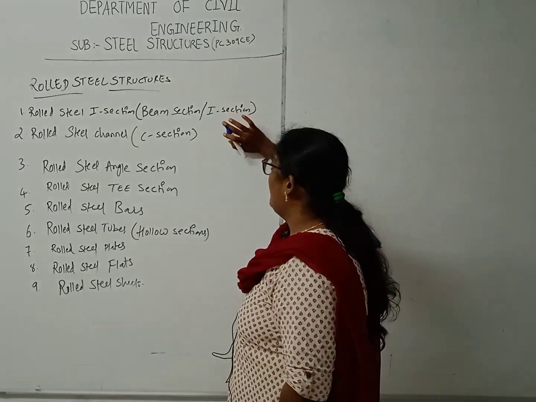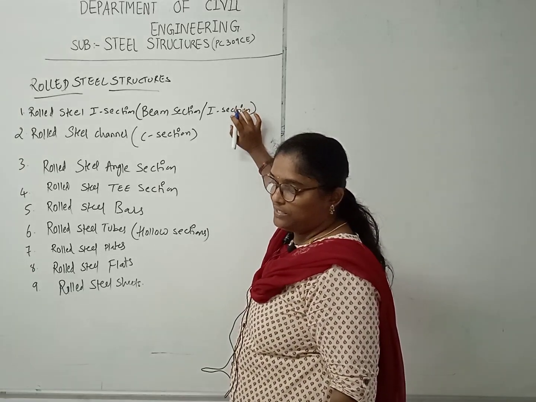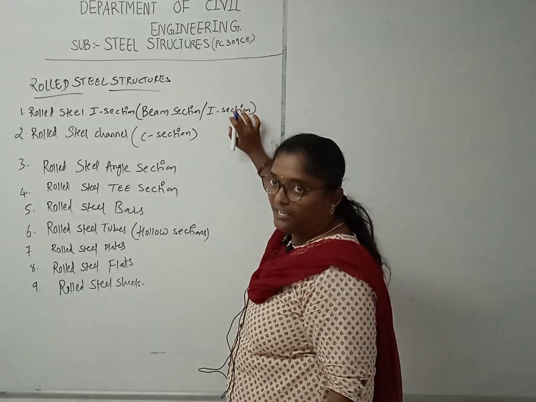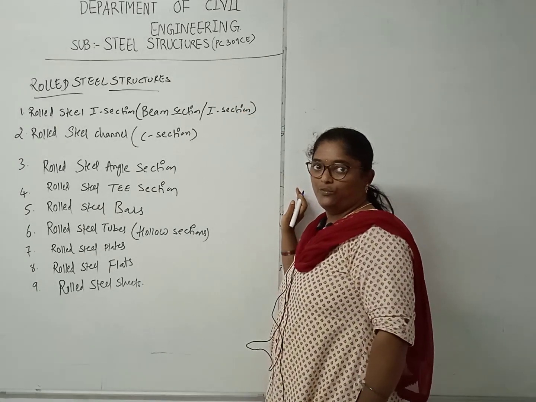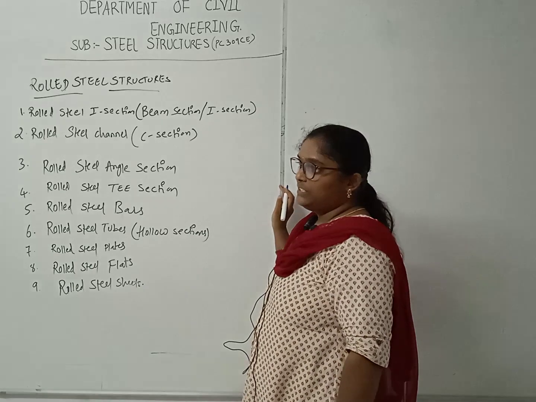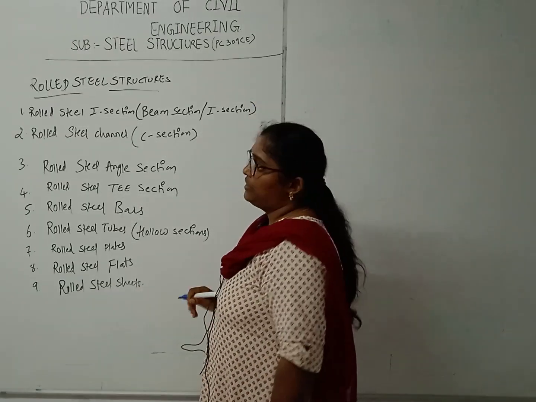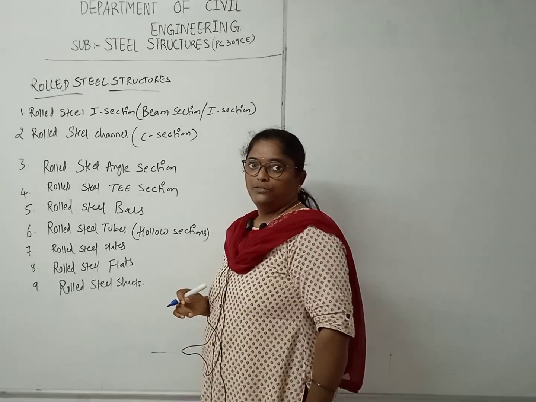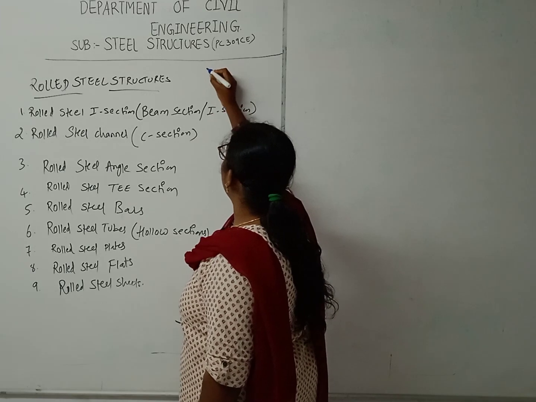I hope you have already studied RCC, that is structural engineering design and detailing. After that we will be studying steel structures, in advance of that. So in that you have a code book. Here also you have a code book.